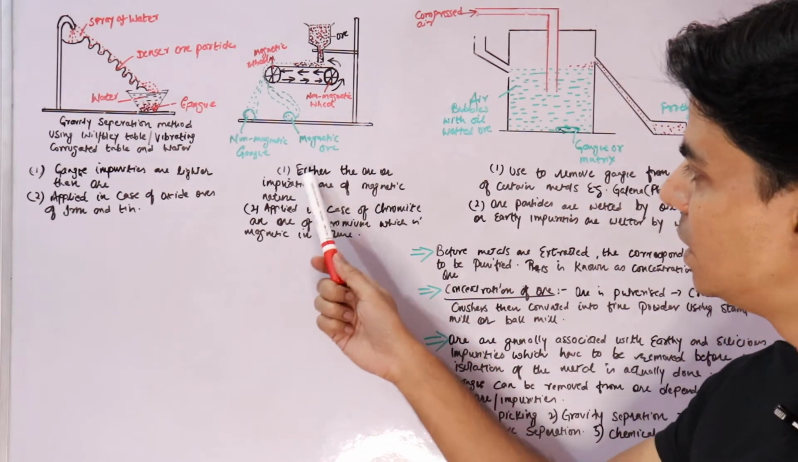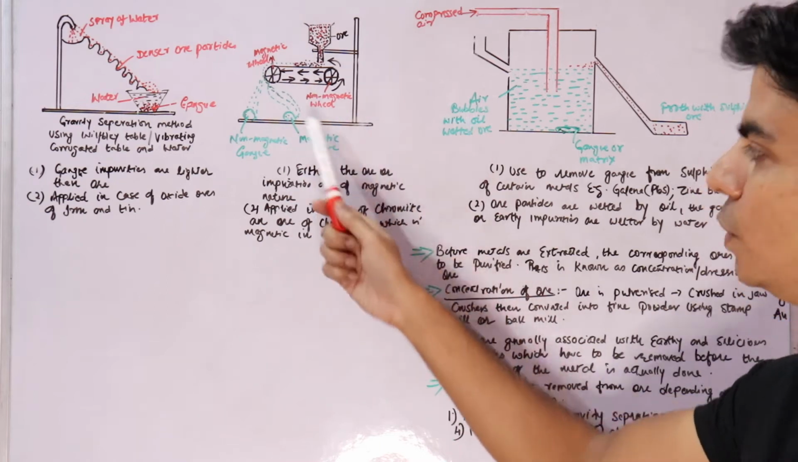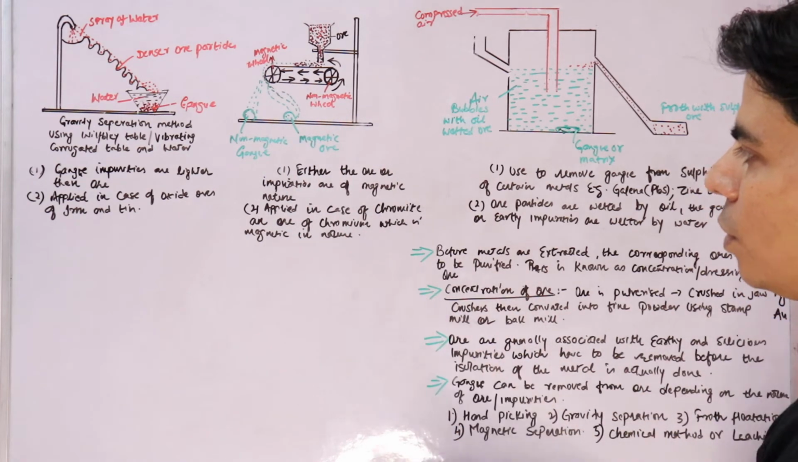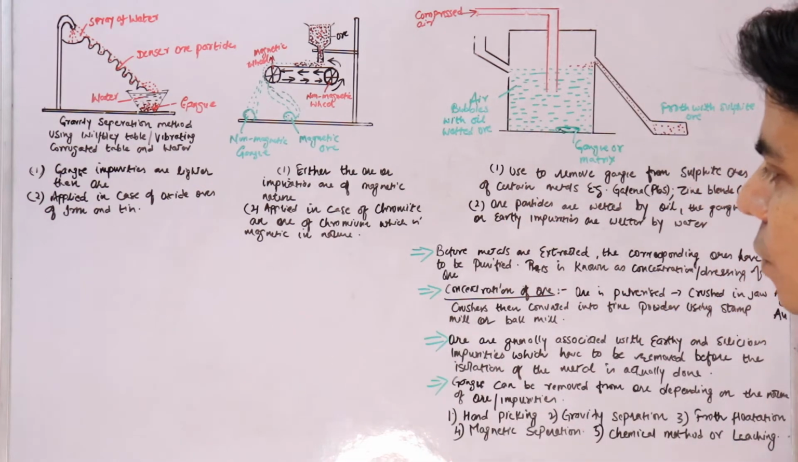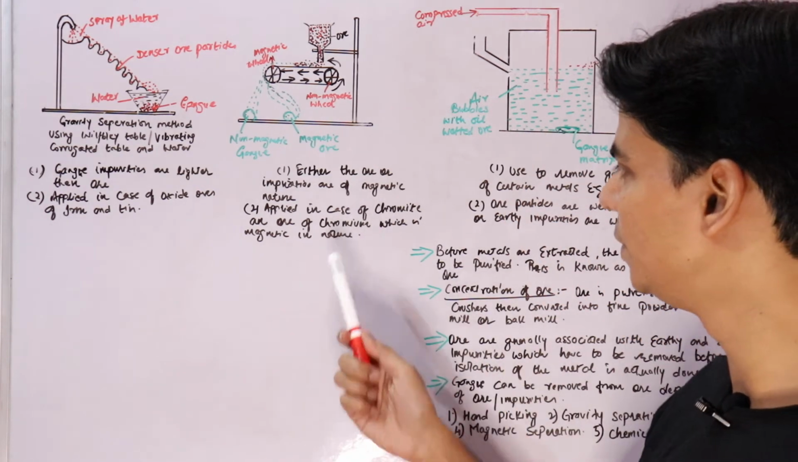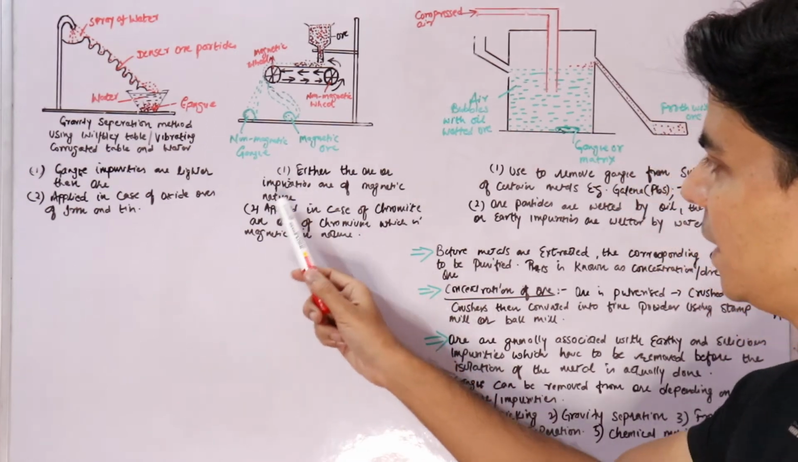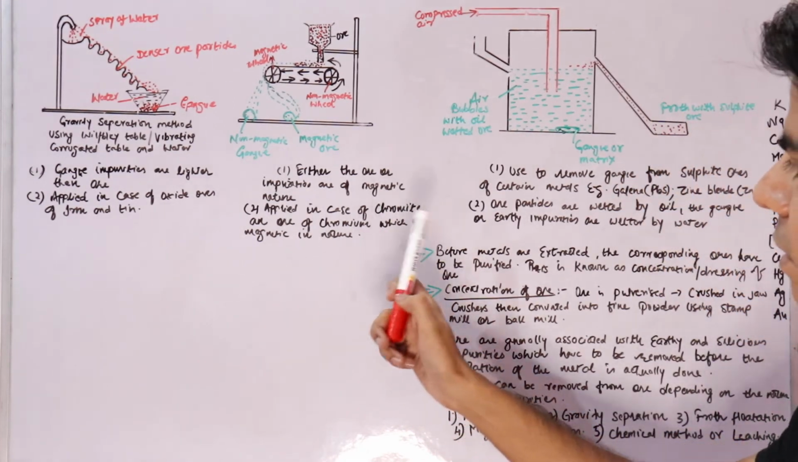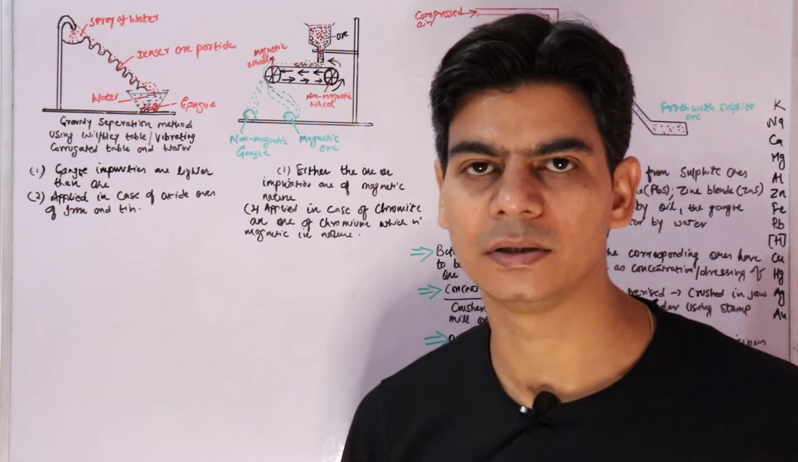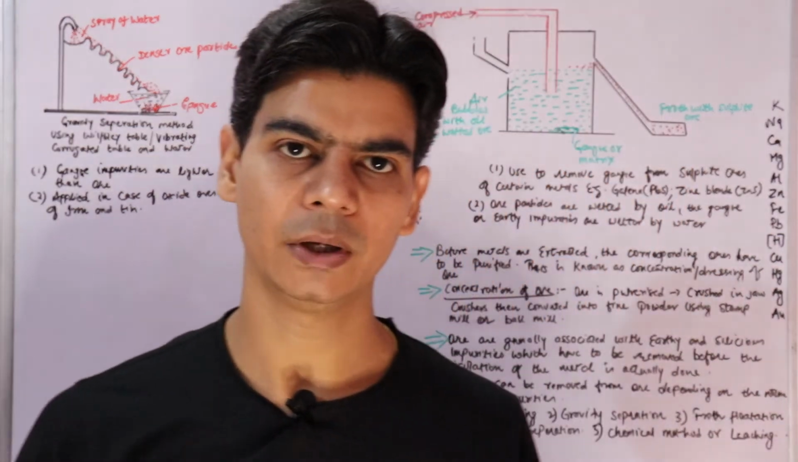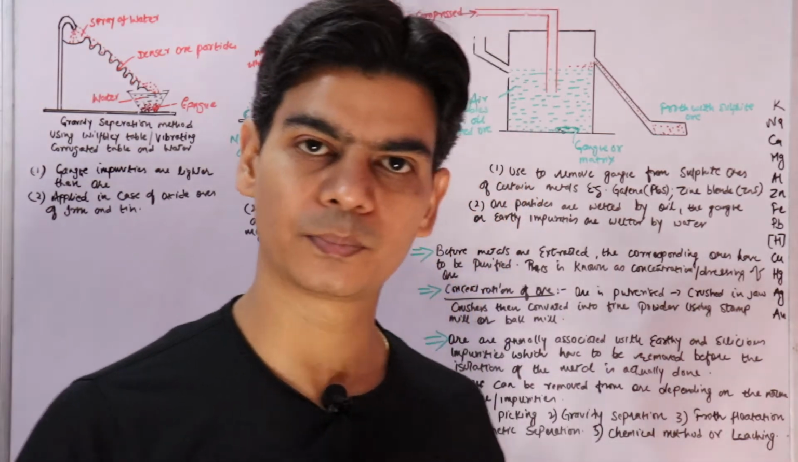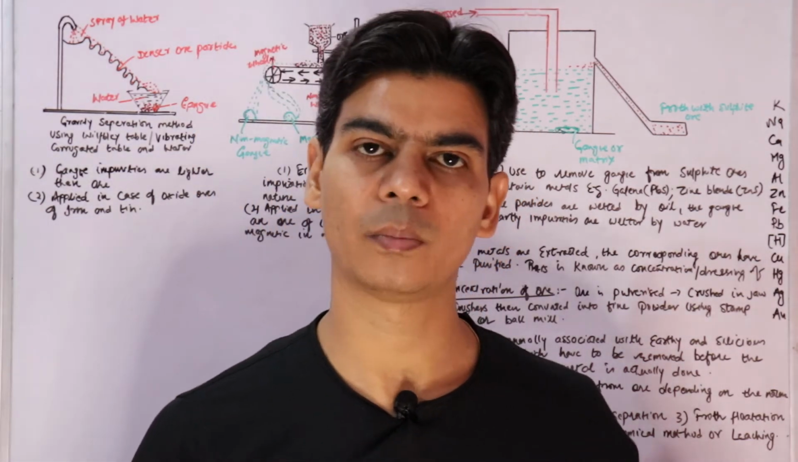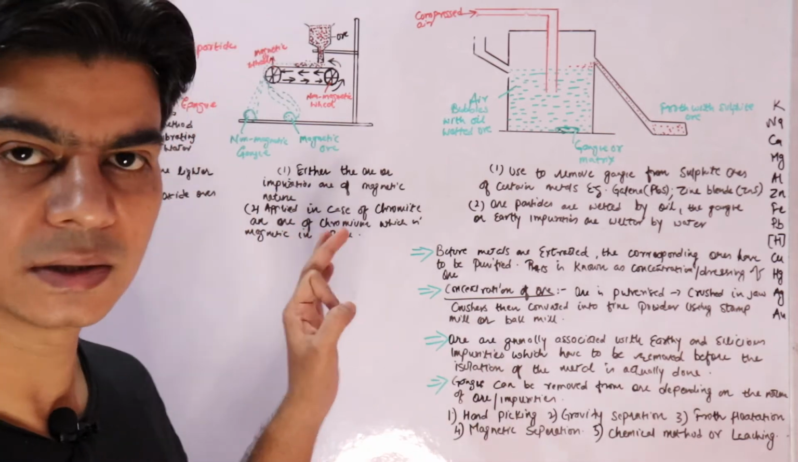So when will you use this method? When either the ore or the impurities are of magnetic nature, right? Applied in case of chromite ore, which is an ore of chromium, which is magnetic in nature. Chromite is an ore of chromium which is magnetic in nature, right, and is concentrated, that is impurities are removed from chromite ore using electromagnetic separation.